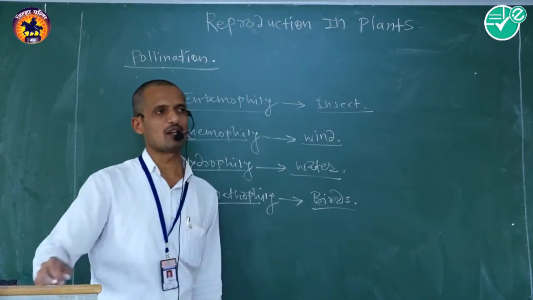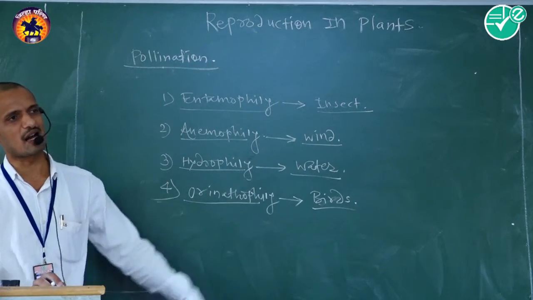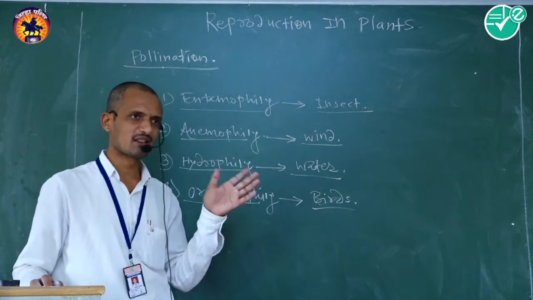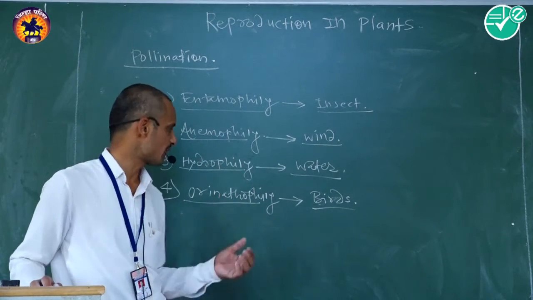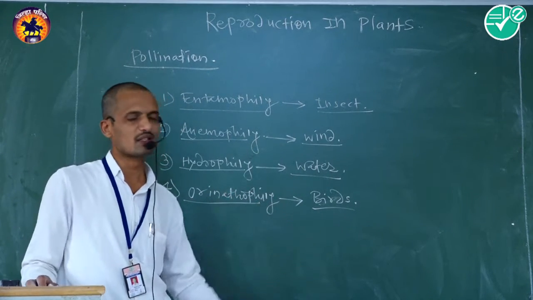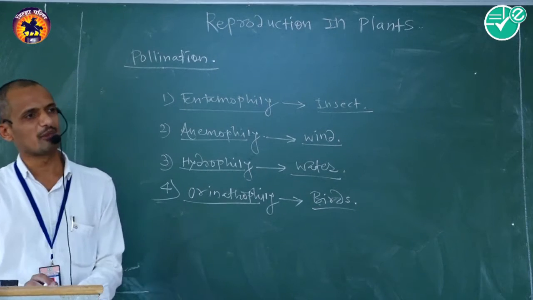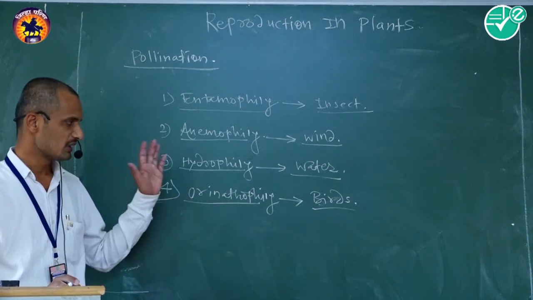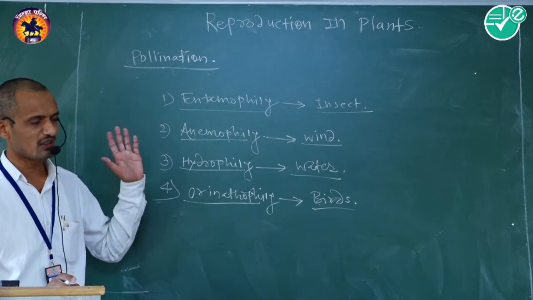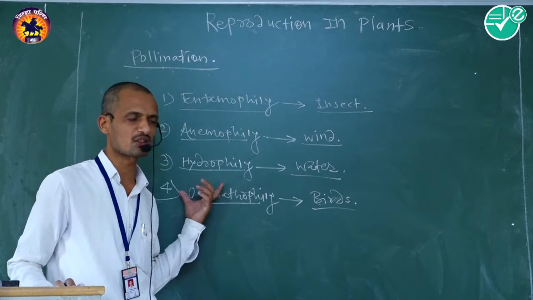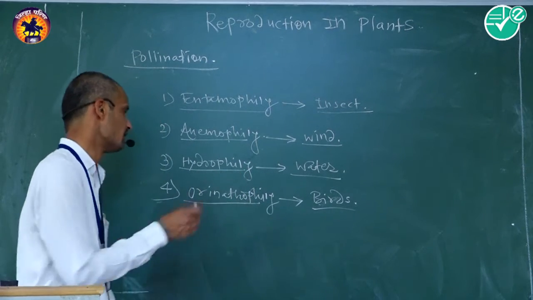The biotic pollinating agent, that is birds, is required to transport pollen grain from anther to the respective stigma. That is called ornithophily, and the pollination is known as ornithophilous pollination. In this pollination, birds are required for completion of the pollination phenomenon.